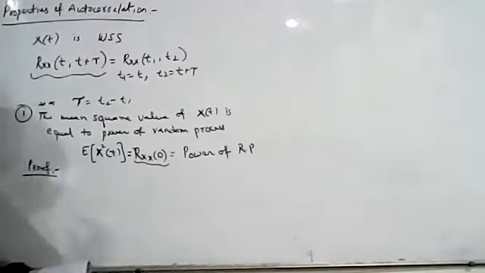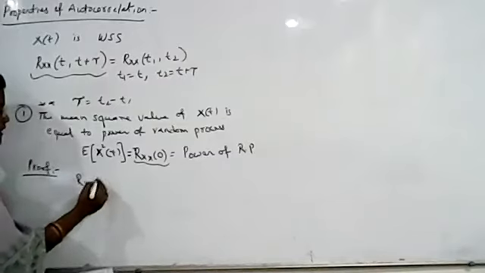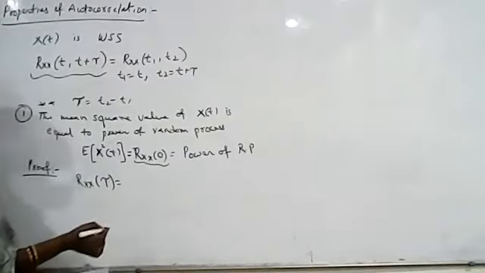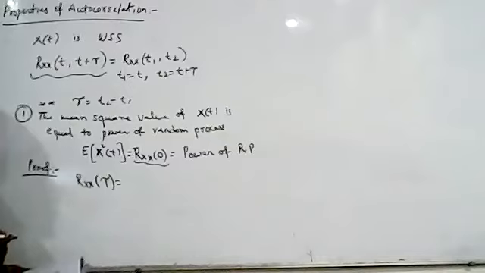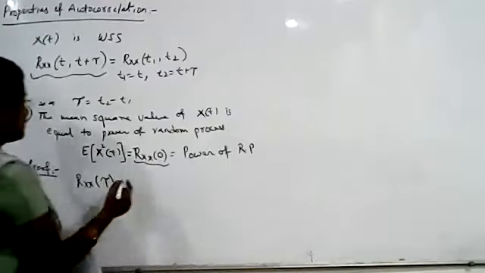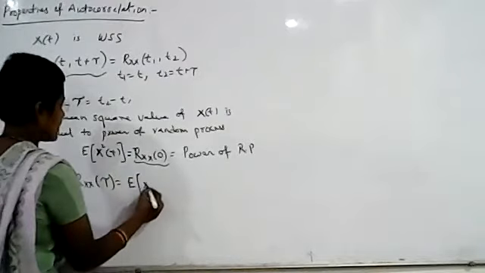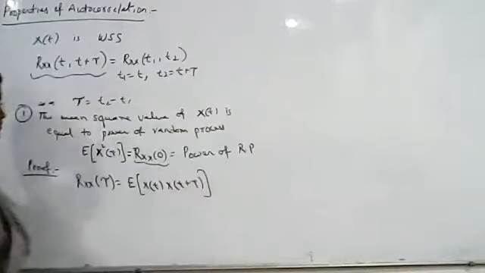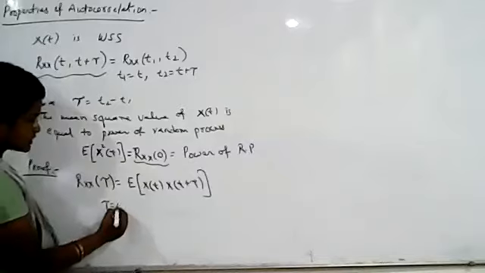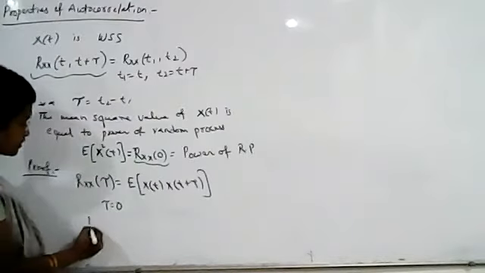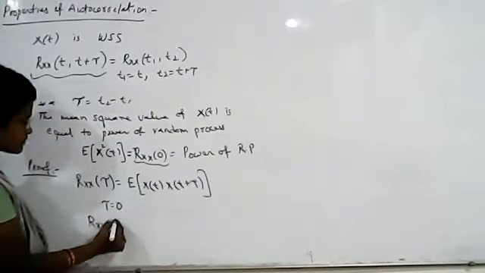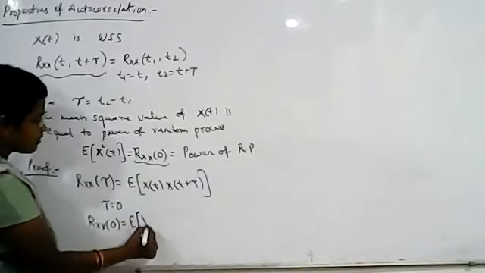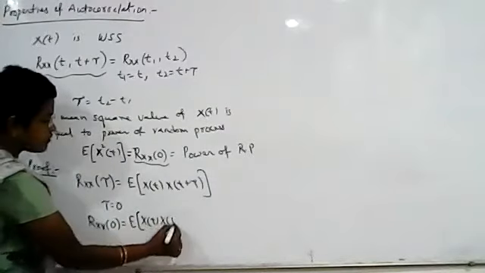So we write what is autocorrelation function Rxx of tau. So we have discussed that it is wide-sense stationary. So autocorrelation function is a function of tau. It is independent of t. Okay. So Rxx of tau can be written as, what is the formula? It is expected value of x of t into x of t plus tau. Okay. So now we substitute tau is equal to 0 in this equation. If you substitute tau is equal to 0, what do we get here? Rxx of 0 is equal to expected value of x of t into x of t.